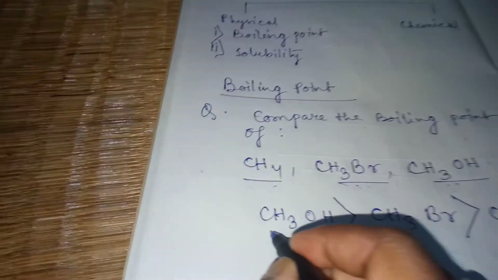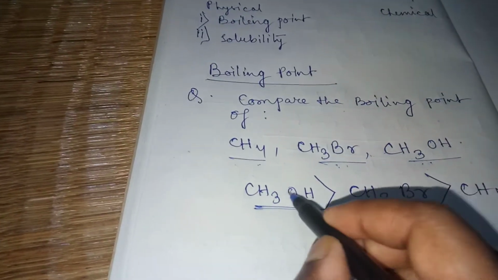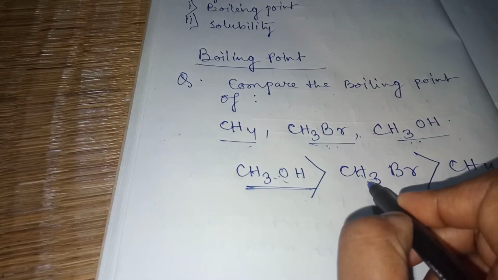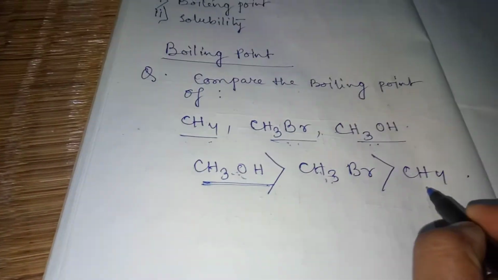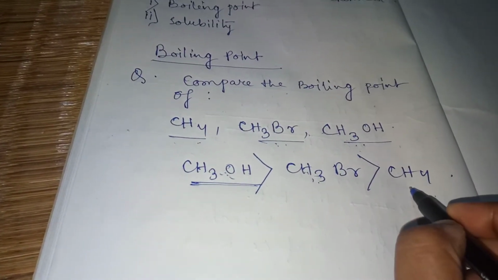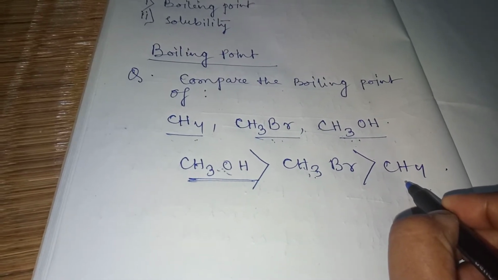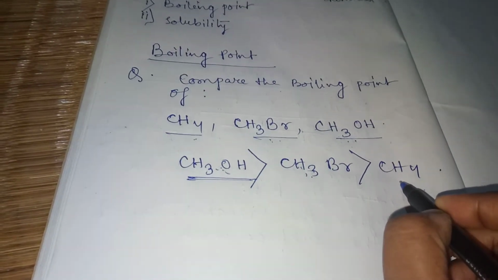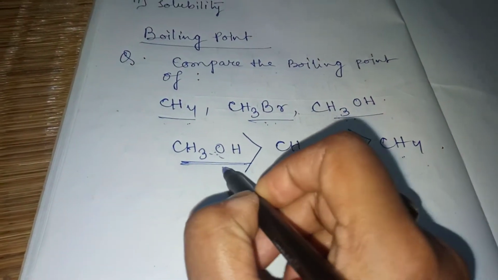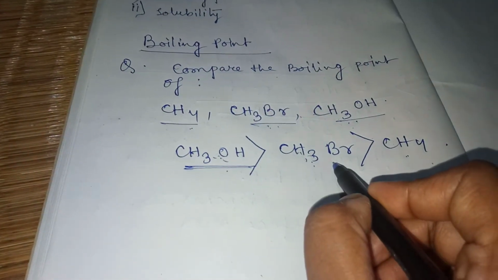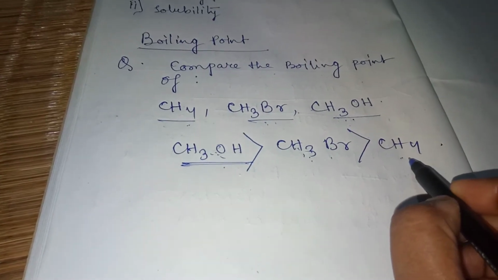Now I am going to tell you the reason. See, these two compounds are polar in nature, whereas this is not a polar compound. It is a covalent compound. So obviously polar compounds will show higher attractions. Therefore, they will show a higher boiling point than any non-polar molecule.